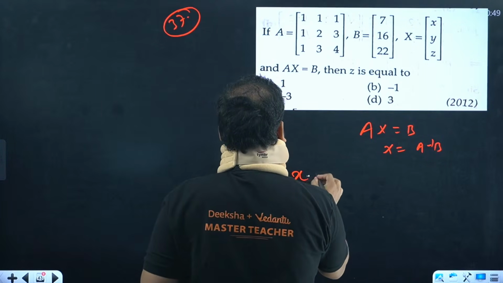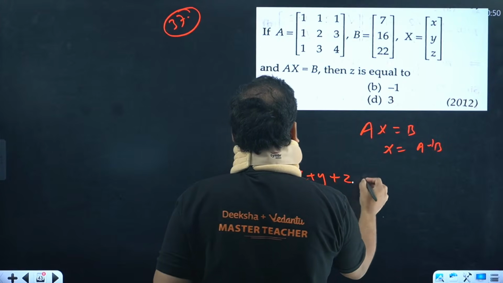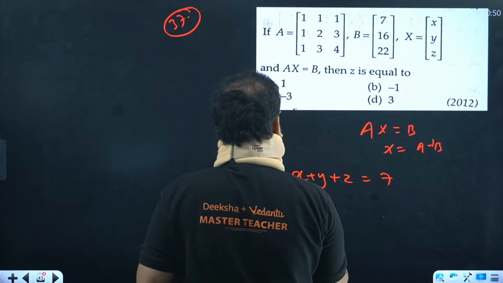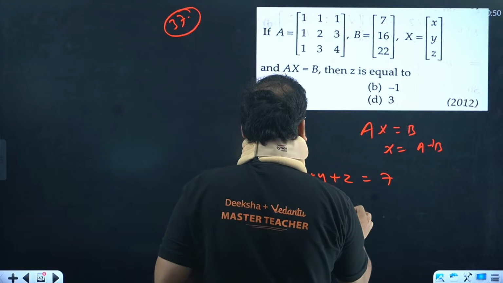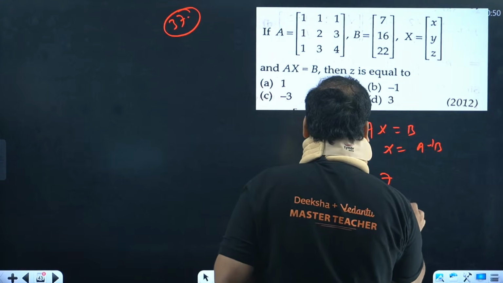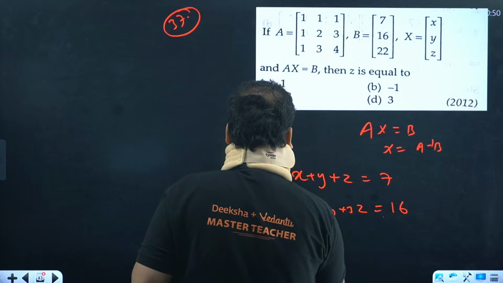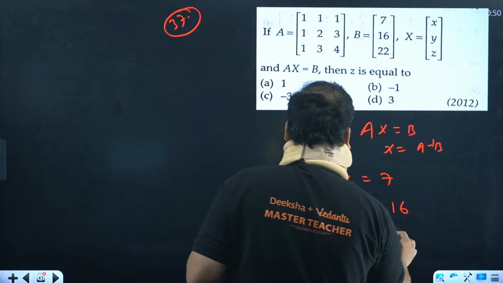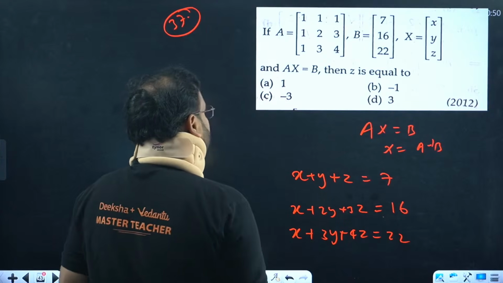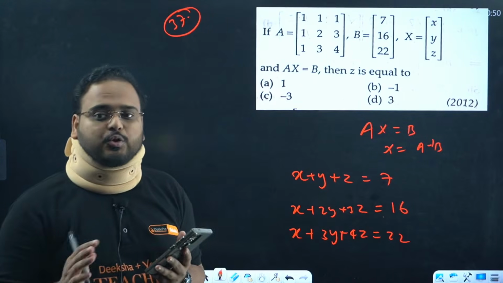x plus y plus z equal to 7, and we get x plus 2y plus 3z equal to 16. The last one, x plus 3y plus 4z equal to 22. Look, we want to find z, so let's eliminate the other two variables one by one.